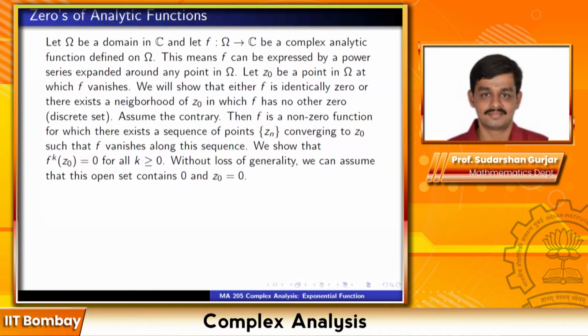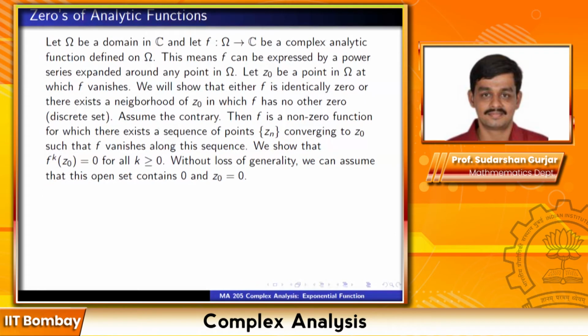Then f is a non-zero function for which there exists a sequence of points zn converging to z0, so that f vanishes along this sequence. I'm assuming the contrary, so the proof is by contradiction. I'm already assuming that f is a non-zero function, so the only other possibility was a discrete set. Suppose it is not a discrete set.